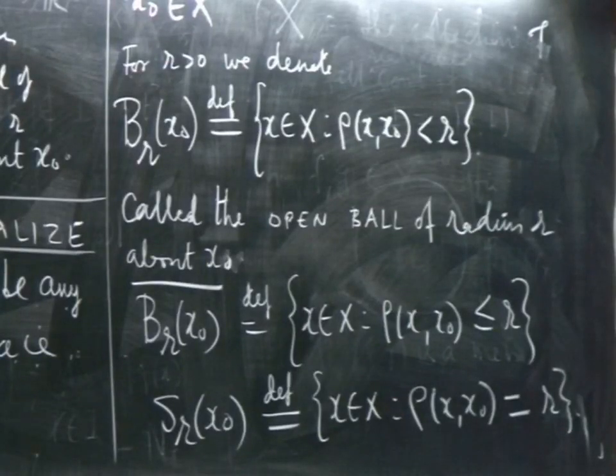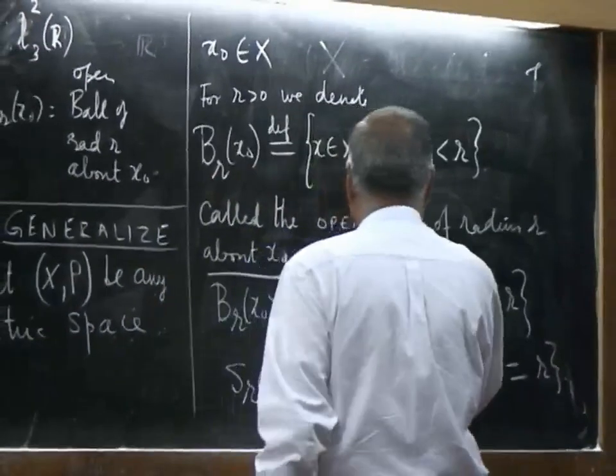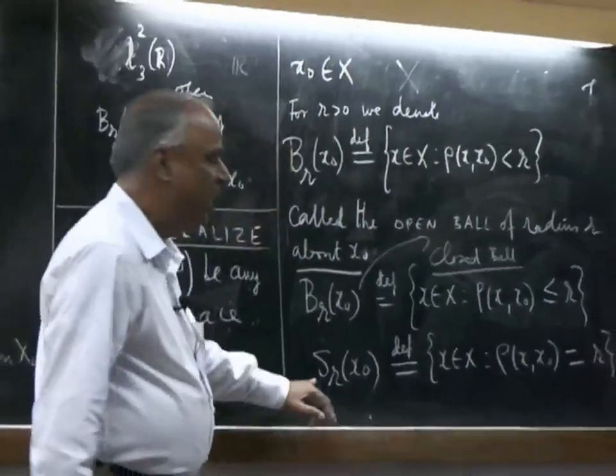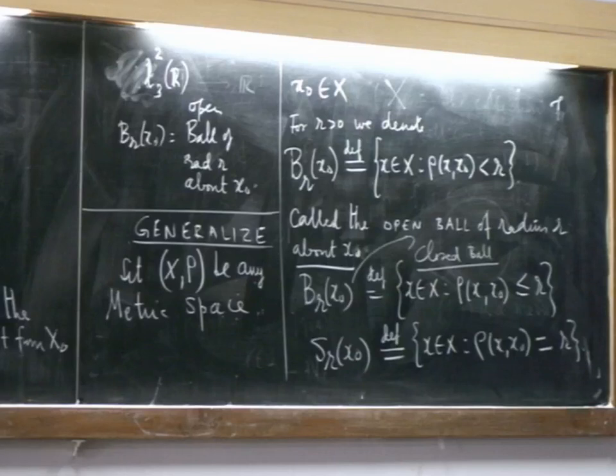So in every metric space we have the notion of the open ball of radius r about a point, the closed ball of radius r about x naught, and the sphere of radius r about the point x naught. These are the standard notations. So wherever you have a notion of a distance in the context of the metric that we define, we can always talk about these three basic ideas.